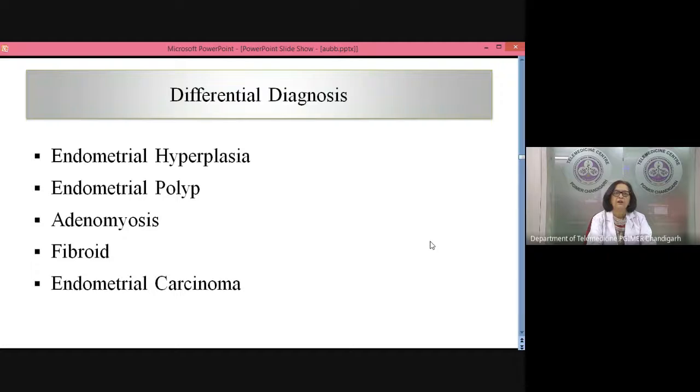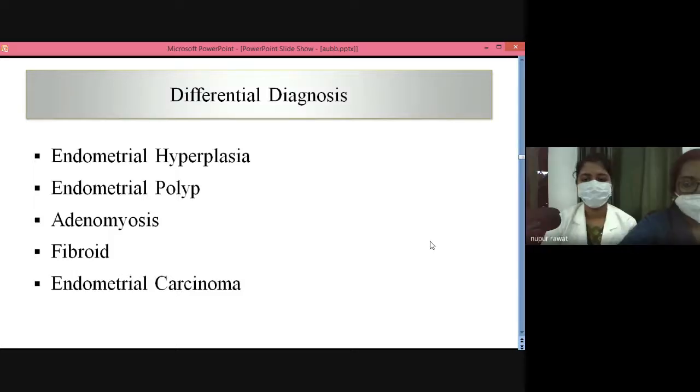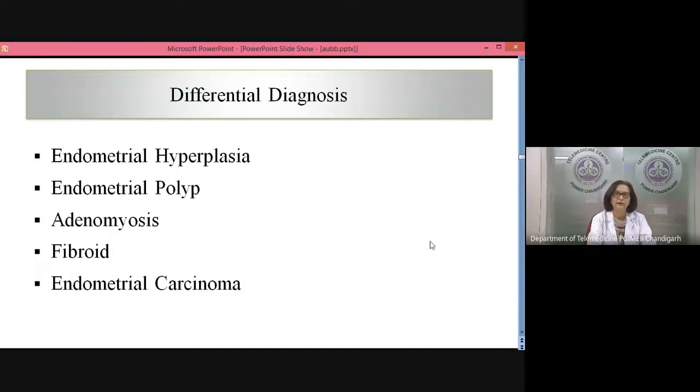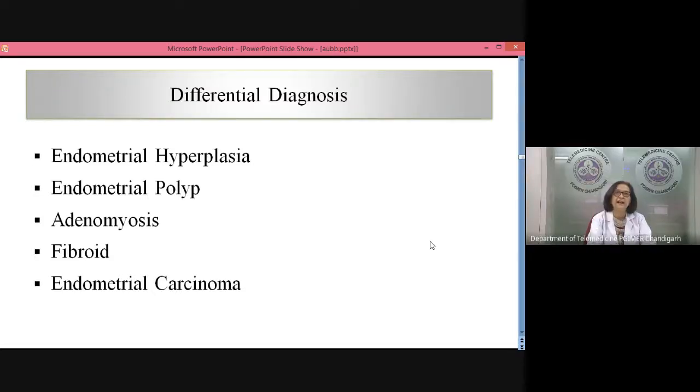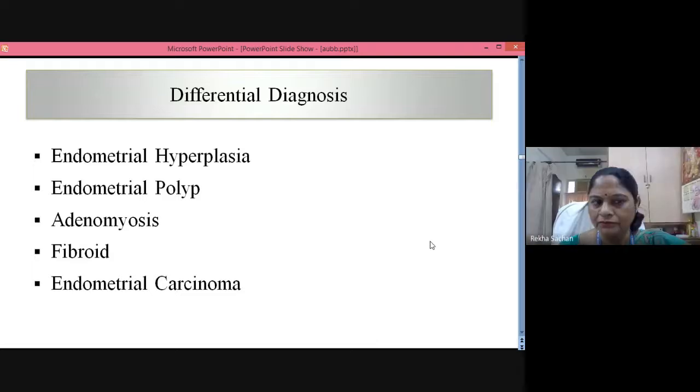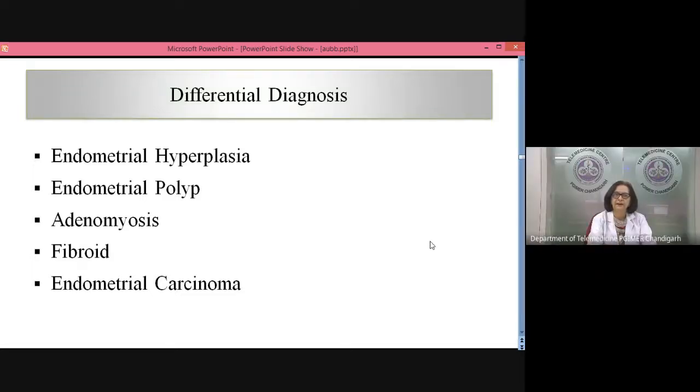I understand you said that her last period was on 29th or something of July. 27th, and she's not bleeding at the moment. She's not bleeding at the moment, right? Yes. So what will be your next line? I agree she's anemic, and so you may have to give her blood transfusion to build her up. That is fine. What next? What else do you want to give?